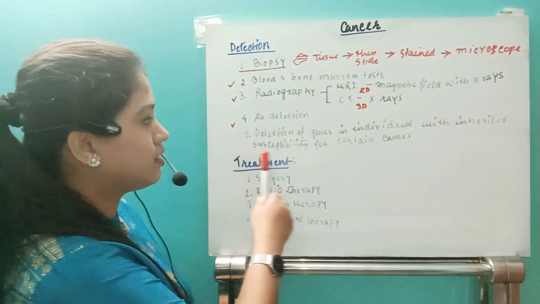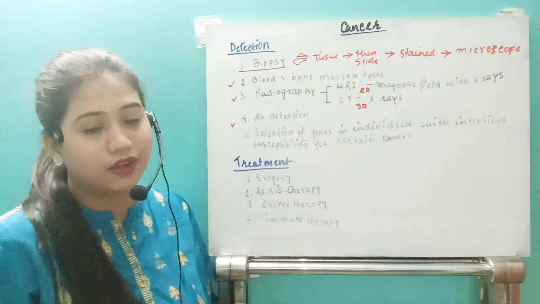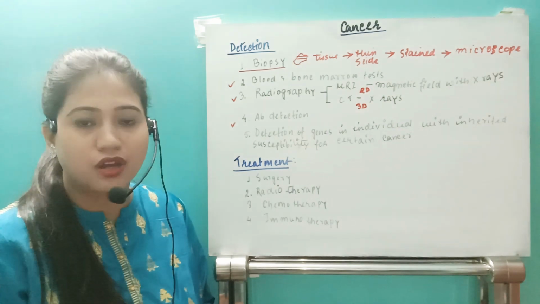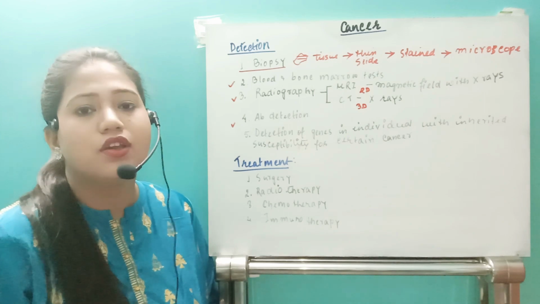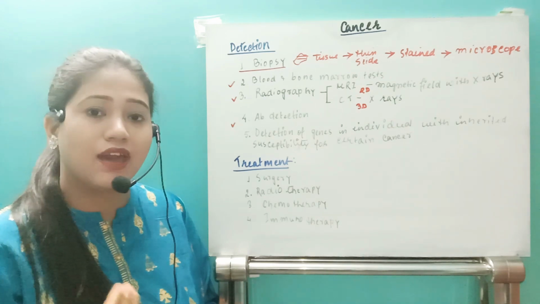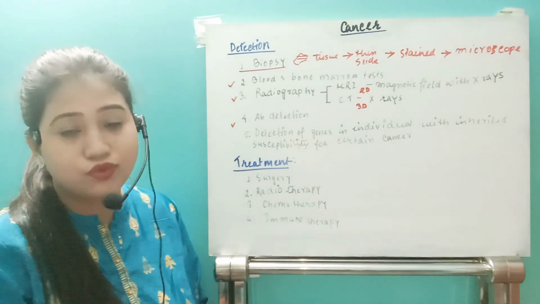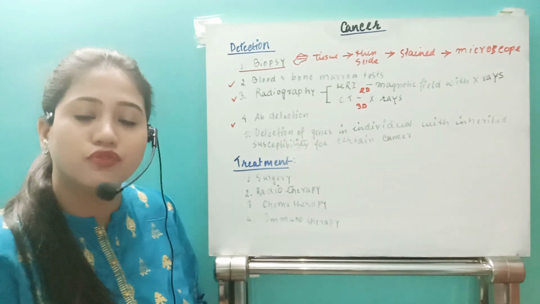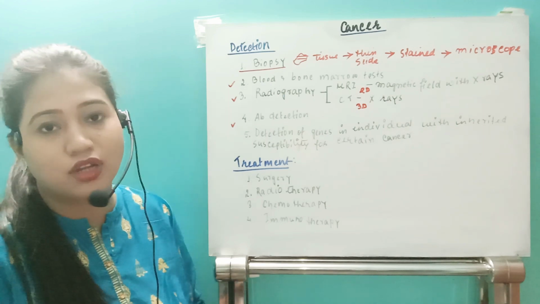Next, the third one, that is detection of the genes in an individual who is susceptible to catching cancer later in life. It is an advanced technology by which one can understand in future what percentage chance the individual has of developing cancer. There was a case around 3, 4, 5 years back. Angelina Jolie found that cancer could develop in her in future. So before she could catch cancer, she removed those body parts, and new stem cells grew in that region and new organs were formed.